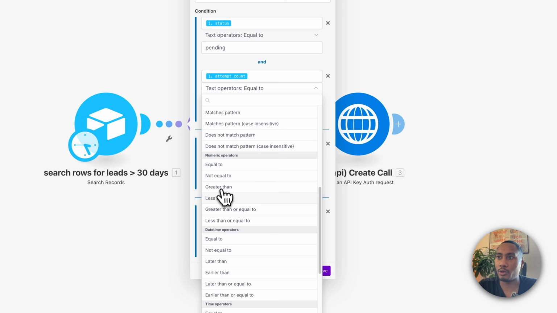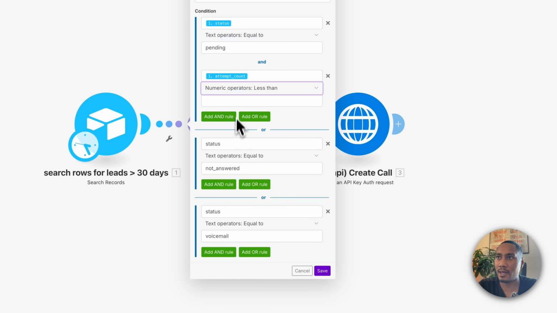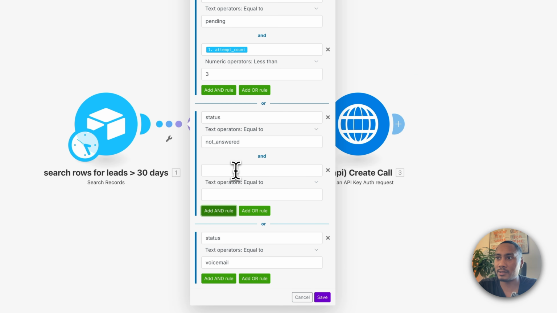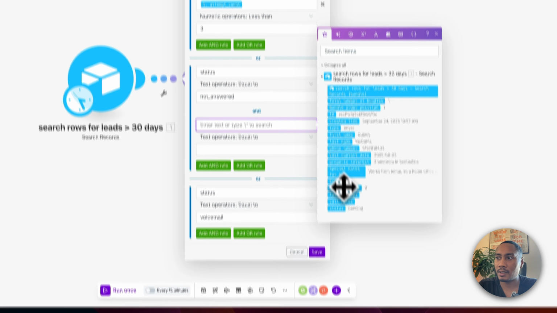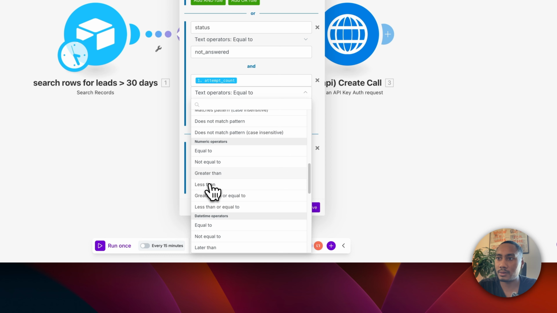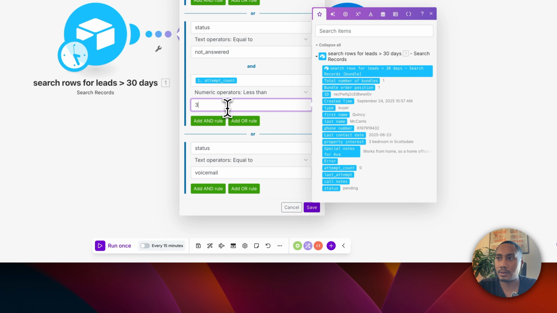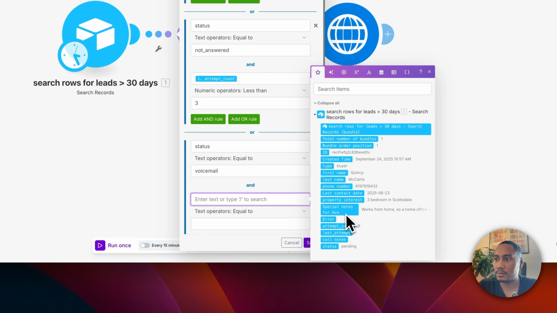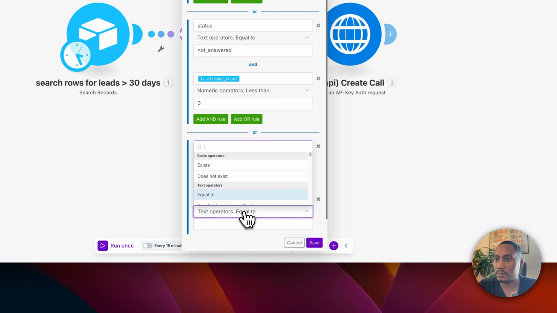So we're going to use numeric operator. So less than 3. And then same thing for all these ones. Attempt count needs to be less than 3. And same with this one. Less than 3.